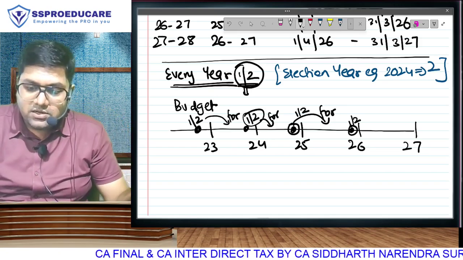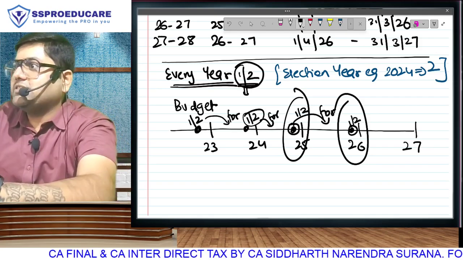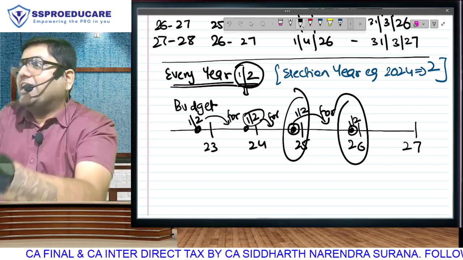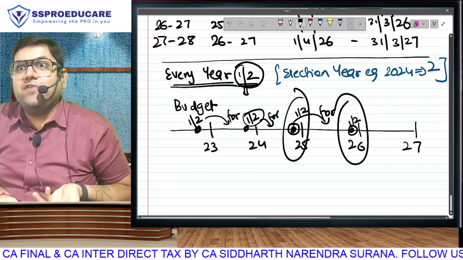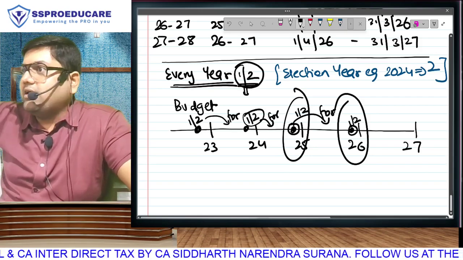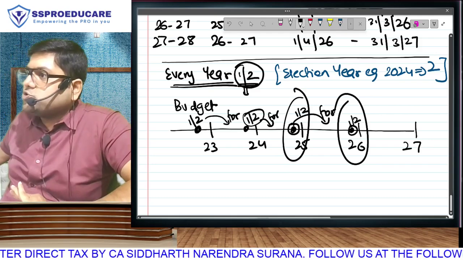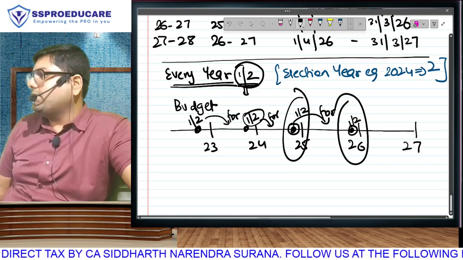Sir, I have to study. Your only options are this budget or this budget. See, there's no question of studying past budgets. Common sense says latest. But latest matlab which? Now when we are studying or before exam? Sir, if that before exam wala budget is applicable, then aren't we studying the long run right now? So we will have clarity on this issue and our PY-AY ka concept will get over.